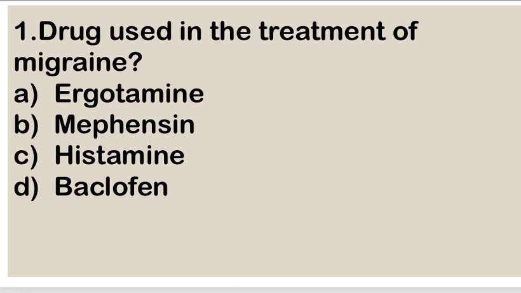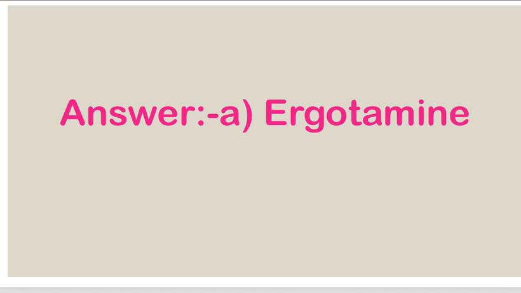Question number first. Drug used in the treatment of migraine. There are four options: A. Ergotamine, B. Mephensin, C. Histamine, and D. Baclofen. Right answer is A. Ergotamine. Ergotamine is used in the treatment of migraine.